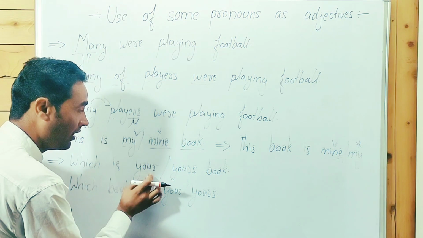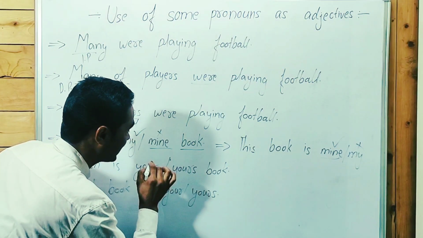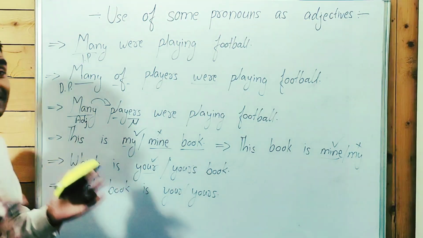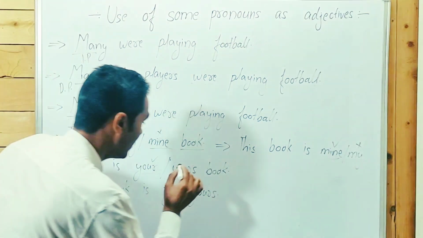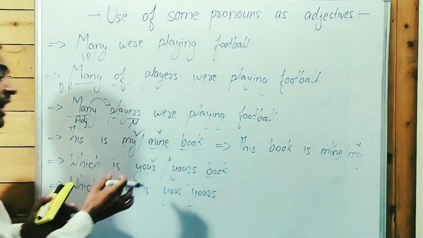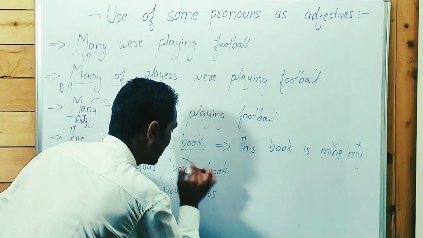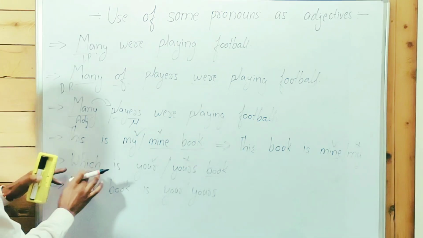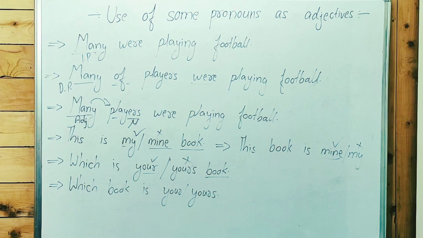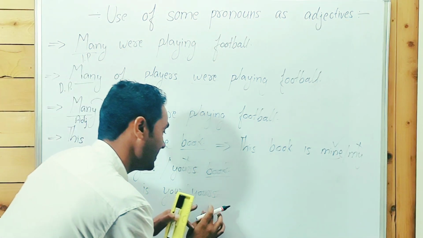Which is your and which is yours book? Your is an adjective and yours is a pronoun. Before a noun, and book is a noun, adjectives are used, not pronouns. So yours will be incorrect. Which is your book? We don't say which is yours book. It's an incorrect sentence. Which book is your and which book is yours?